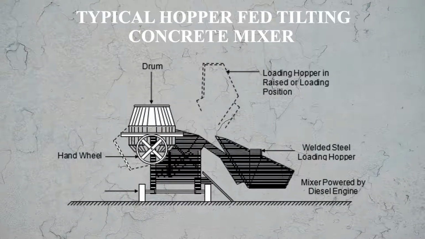Here you see the figure of a typical hopper fed tilting concrete mixer. On its right side you see the loading hopper. We keep the ingredients there, and then it is lifted up, as you see in dotted lines. It is lifted up to feed into the mixer drum.